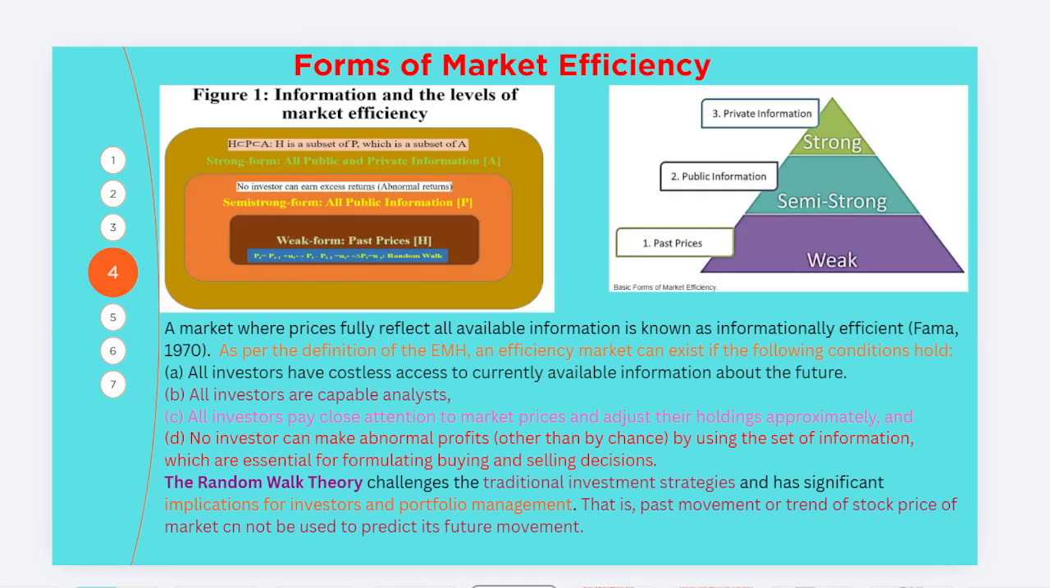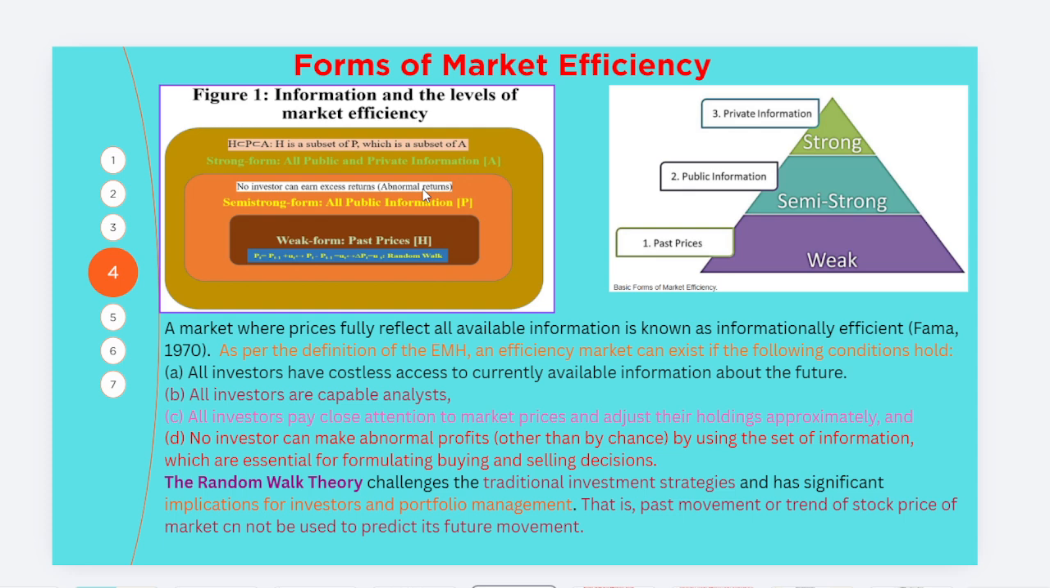Okay, now when we talk about forms of capital market efficiency, we basically have three forms of market efficiency: strong, semi-strong, and weak. Now strong form, you can see in this picture, shows all public and private information, noted by A, while semi-strong form covers all public information. So that means no investor can earn excess or abnormal return, like R minus expected return, AR equals 0.